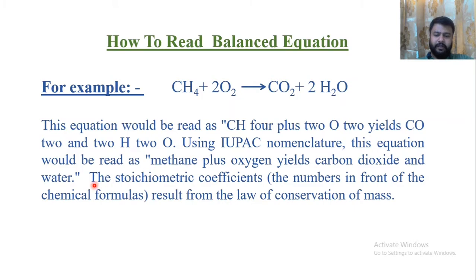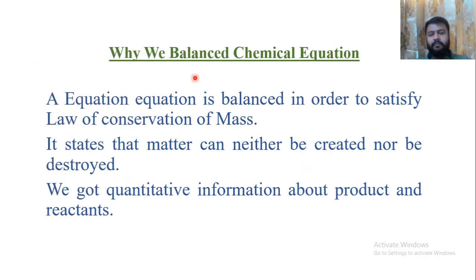The stoichiometric coefficient, that is this 2 and this 2, are what? Stoichiometric coefficients. Numbers in front of the chemical formula result from the law of conservation of mass, that is, this equation is the balanced one. Now, what is the need to balance a chemical equation? A chemical equation is balanced in order to satisfy the law of conservation of mass. I have already told you, it states that matter can neither be created nor be destroyed.